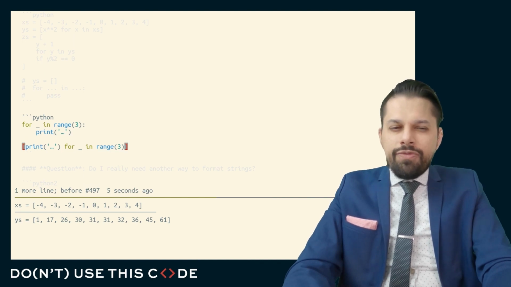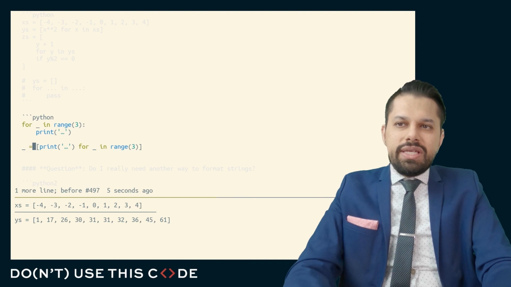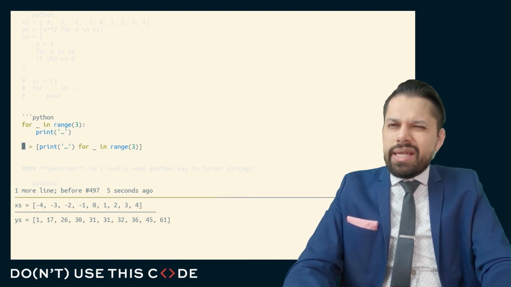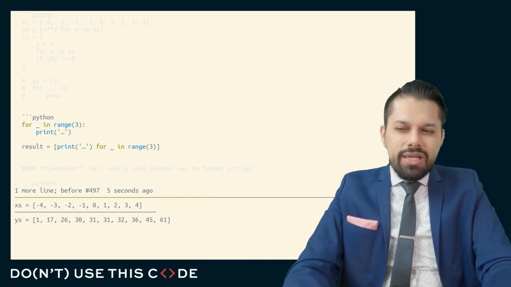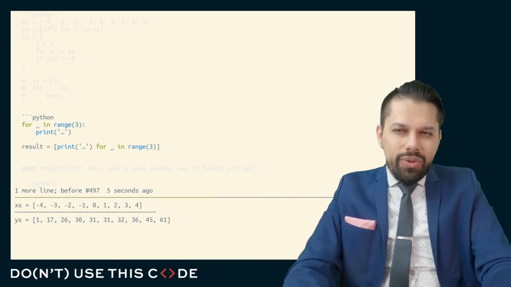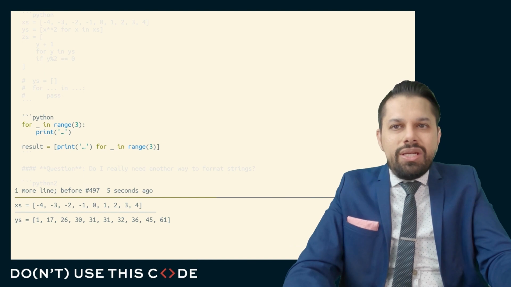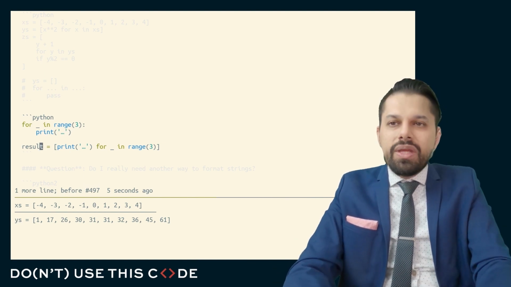I want to create it with the results of the print function, but I didn't want to do anything with the list because I didn't even assign it to anything. Definitely, this is even worse. This is saying I wanted to create a list and I wanted the side effect of creating a list. This is the worst. I wanted to create a list full of things and I wanted to do something with that list, except it's just going to be a bunch of Nones. There's nothing interesting in here.